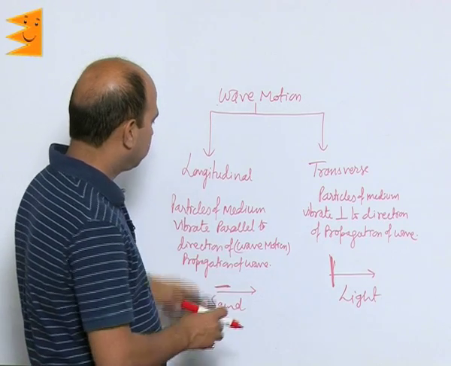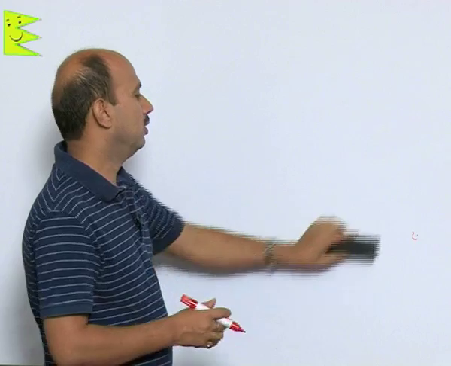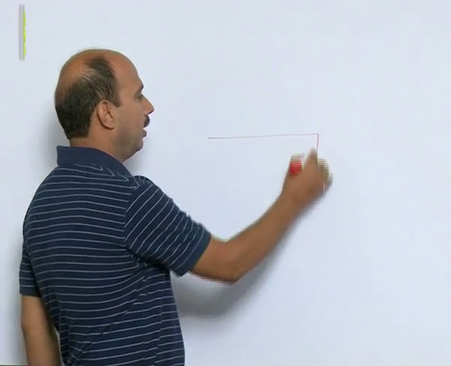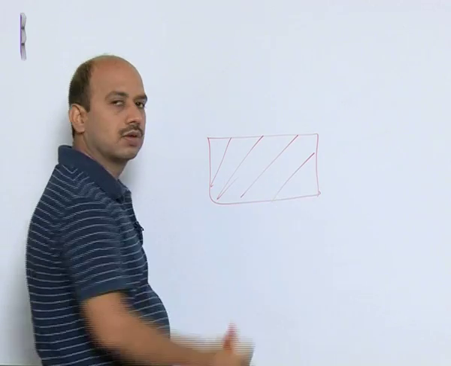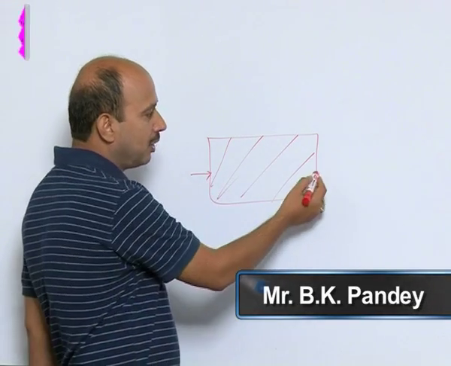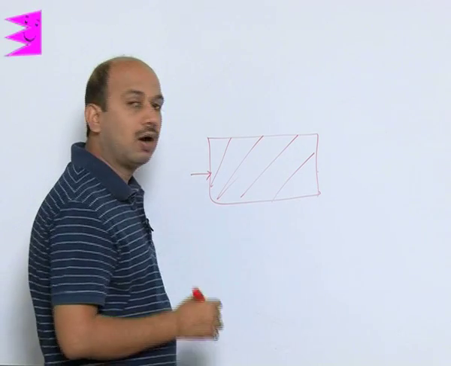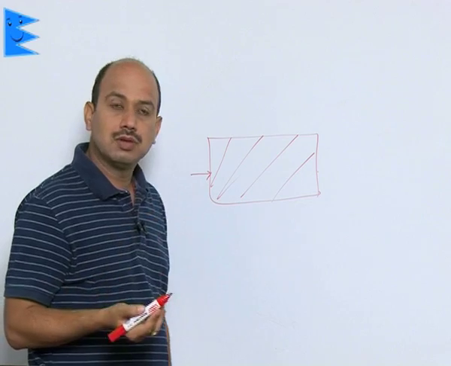For example, suppose this is any board, or you can say a tabletop like this. You hit at this point, and you can feel its vibration over here. How? How does this energy travel?